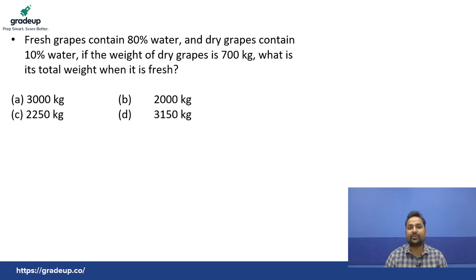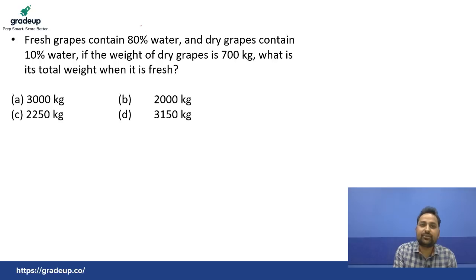Everyone try to solve the next question fast. Fresh grapes contain 80% water, dry grapes contain 10% water. If the weight of dry grapes is 700 kilograms, what is its total weight when it is fresh? Everyone try to solve this question.